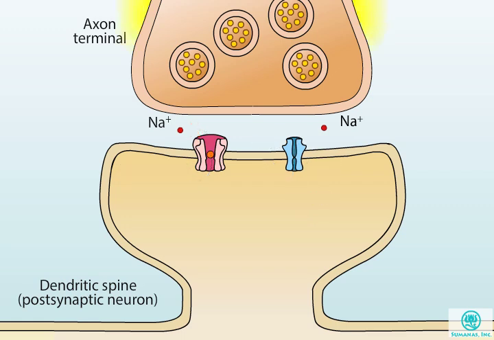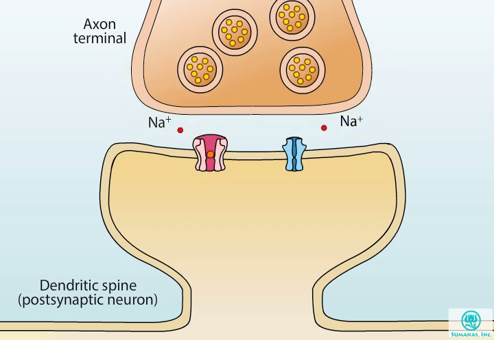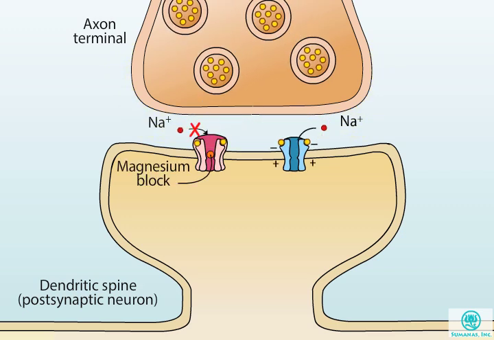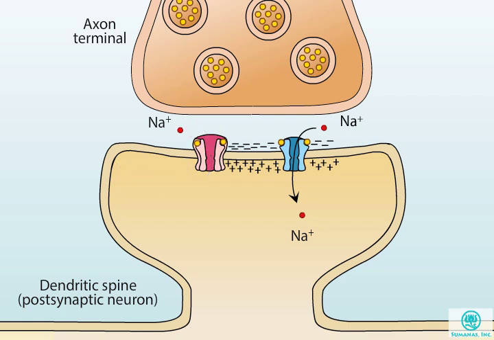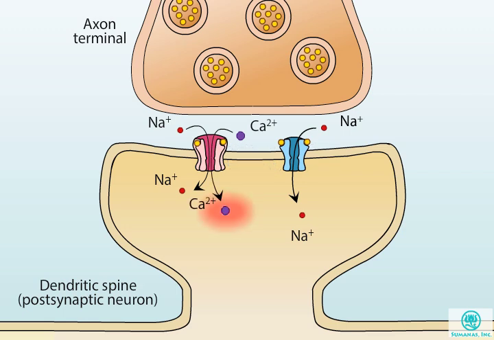Given a stimulus of sufficient strength or frequency, AMPA receptors can depolarize the membrane sufficiently to expel the magnesium from the NMDA channel. The NMDA channel now actively responds to glutamate, admitting not only sodium ions, but large amounts of calcium as well. The calcium acts as an important second messenger, activating several intracellular signaling cascades.